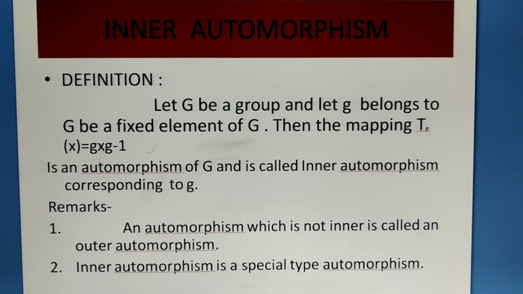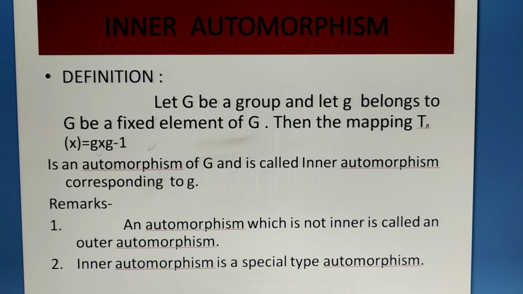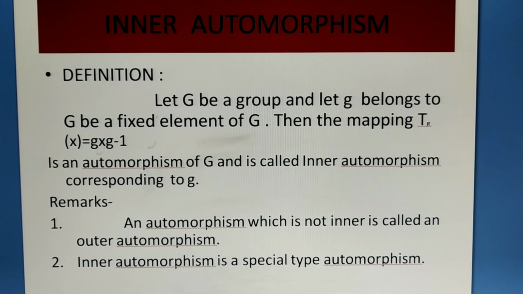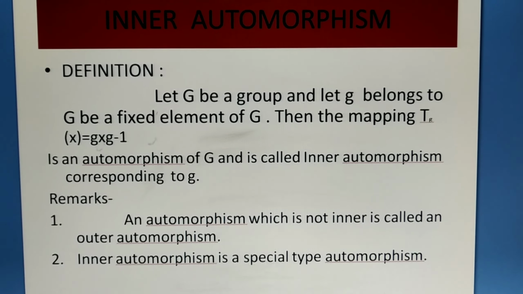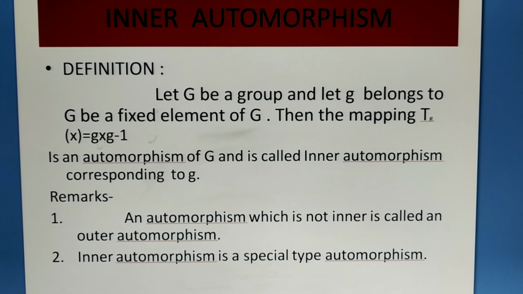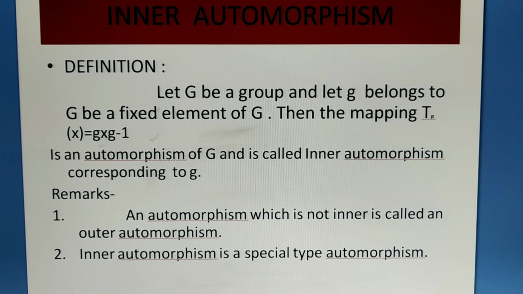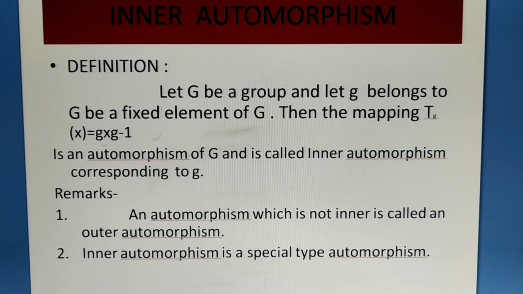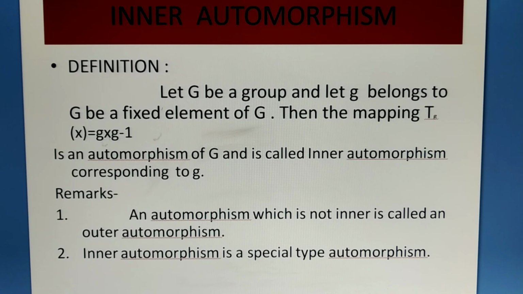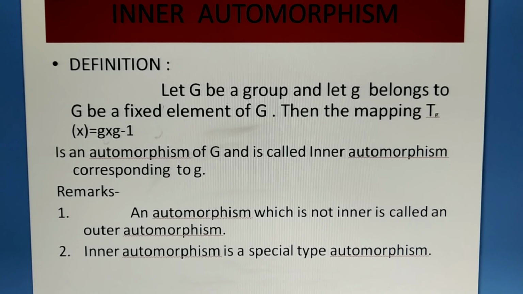Next topic is inner automorphism. The definition of inner automorphism: let G be a group and let g belonging to capital G be a fixed element of G. Then the mapping T_g(x) equals g x g inverse is an automorphism of G, and it is called the inner automorphism corresponding to small g.